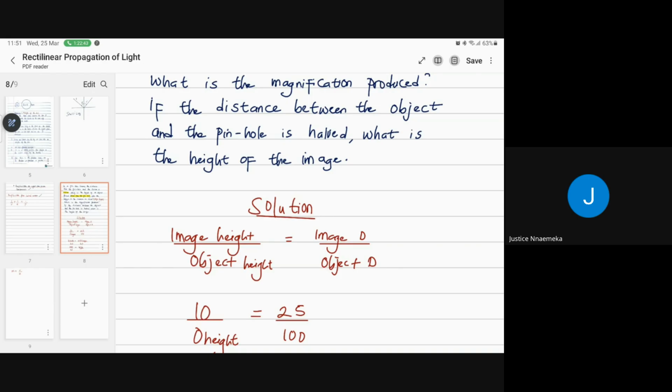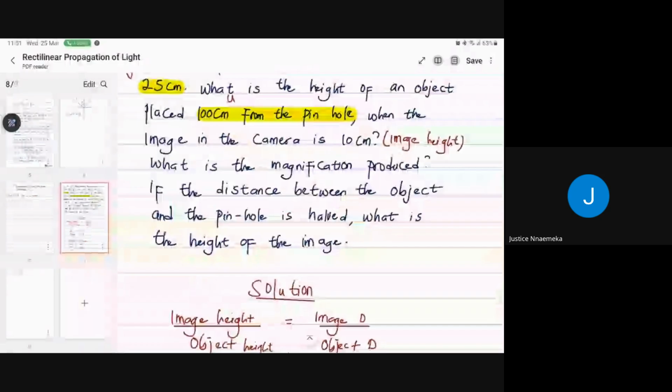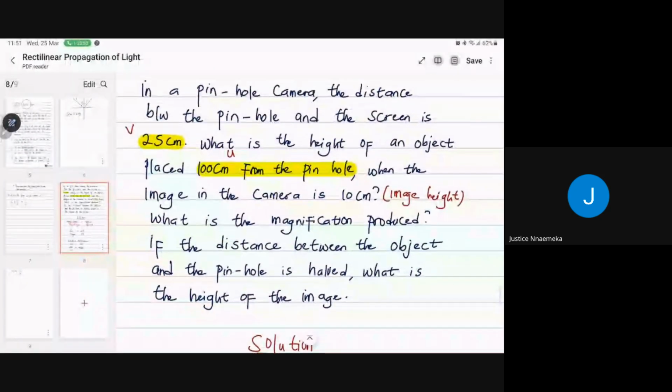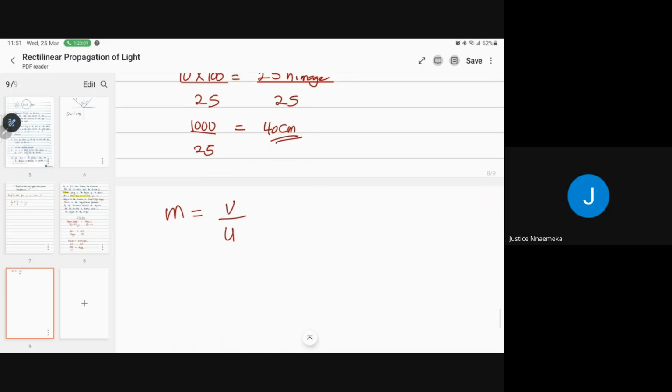So now you are halving your U. And what's the height of the object? 30 centimeter from the pinhole. So you can use 25 over 50 actually. Then you have your magnification formula, right?